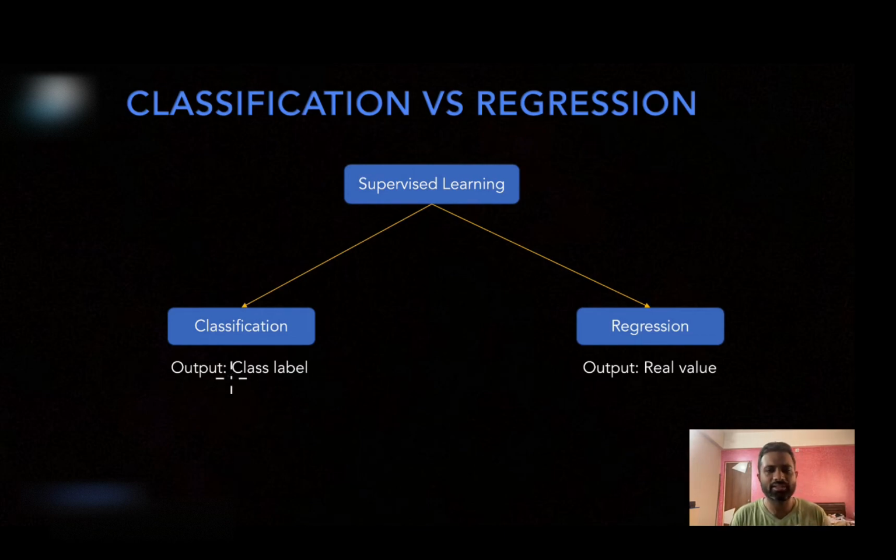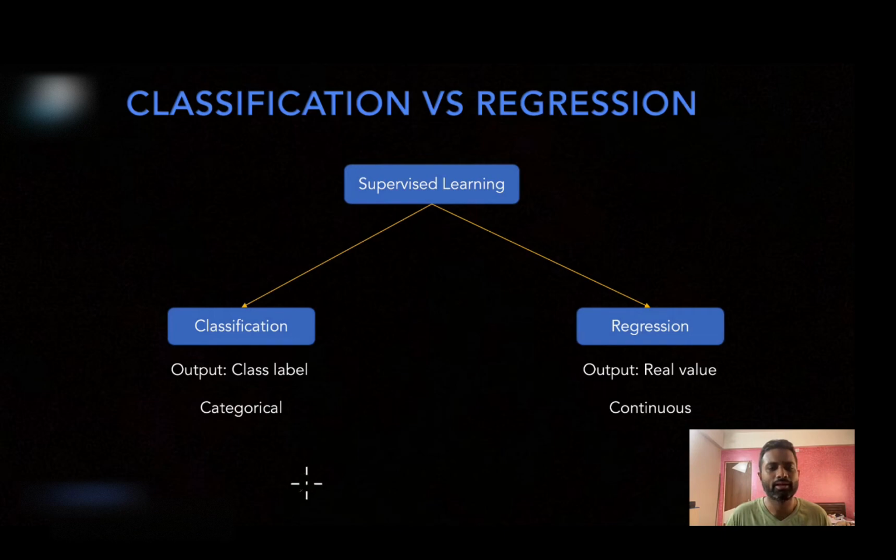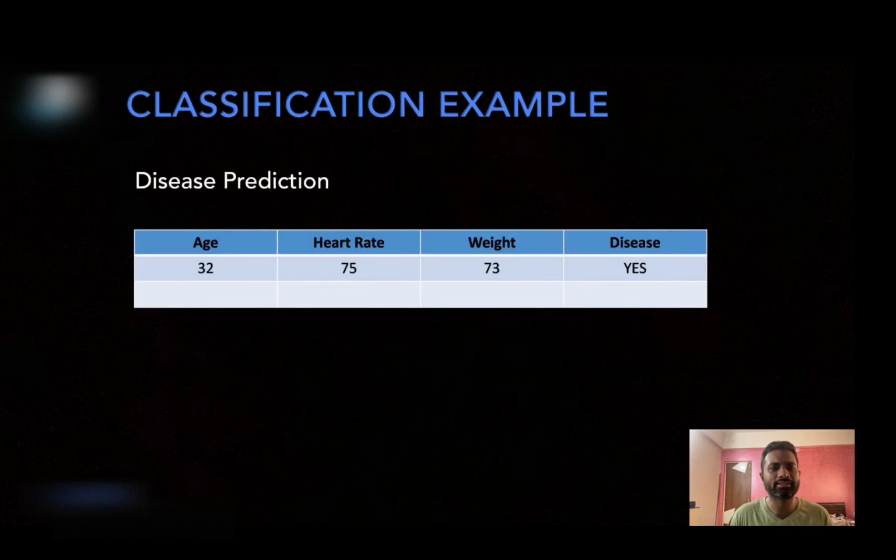So the difference between classification and regression problem: in classification, the final output is a class label or a categorical output, while in a regression problem, the final output is a real value or a continuous output. So that's the only difference. In a classification, it could be one of the classes, and in a regression problem, the final output is a continuous or a real value. So let's see certain examples.